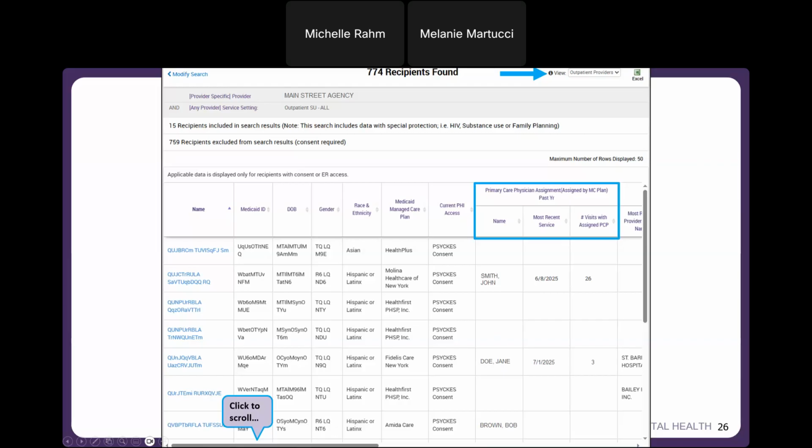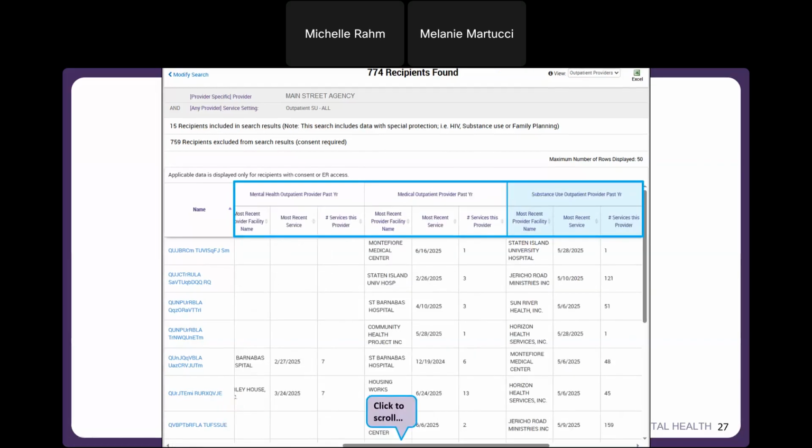Then if you scroll over to the right, you can view more information like mental health outpatient providers in the past year or medical outpatient providers in the past year. But what I want to highlight here is the substance use outpatient provider past year column. So this is the newest column we've added. So here you can see the most recent provider facility name for substance use, the most recent service date, and then the number of services with that provider. Again, we can only see this information for substance use for consented or emergency attested individuals in the application.